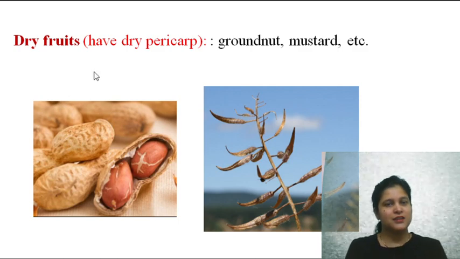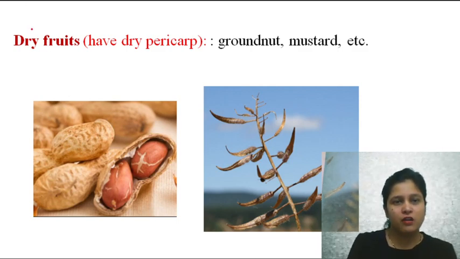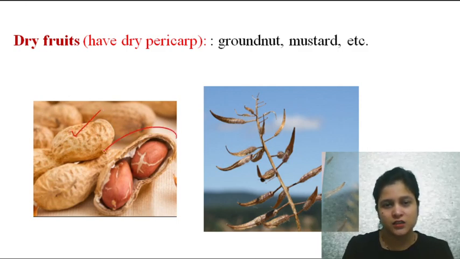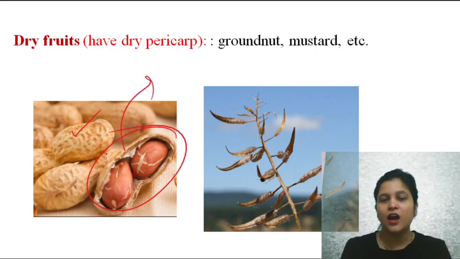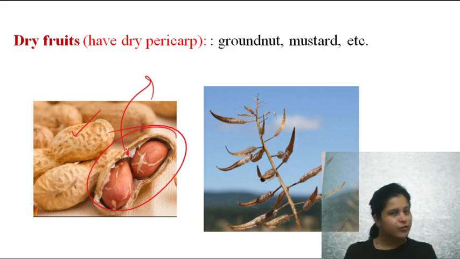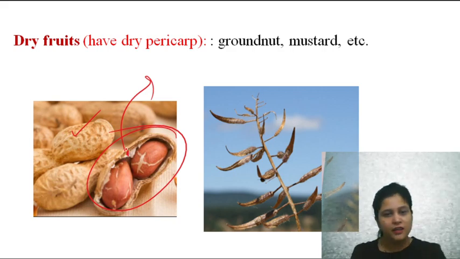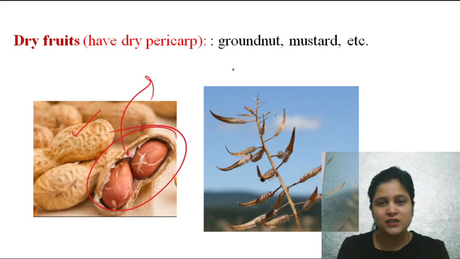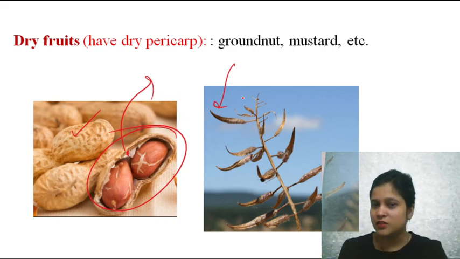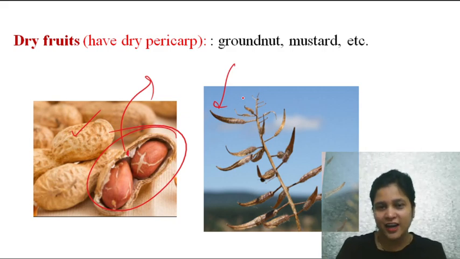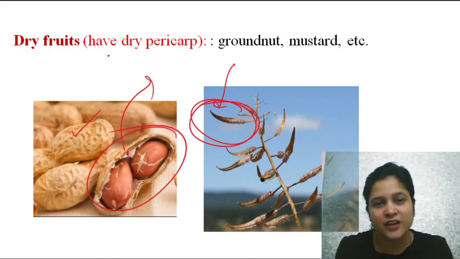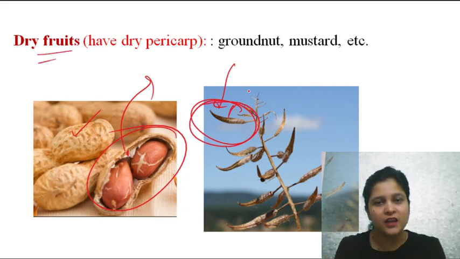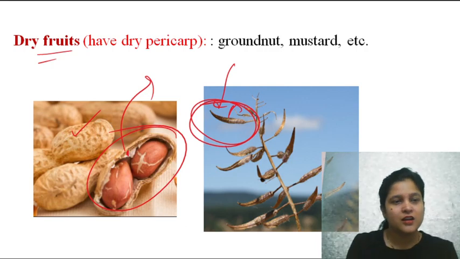But this groundnut, our favorite groundnut, tasty groundnut. We eat a lot in winters, no? It has a dry fruit wall, so it's a dry fruit. And mustard, we get mustard oil, sarson ka tel, right? This one is a dry fruit. It has a dry fruit wall.